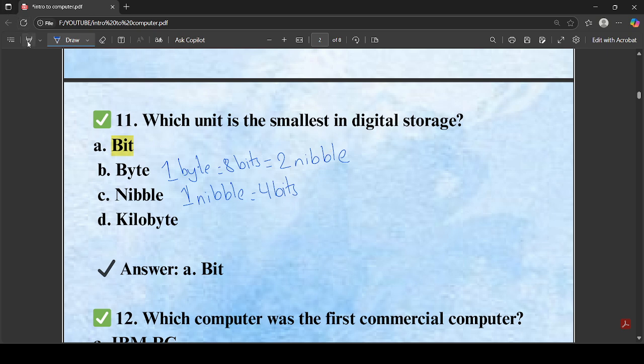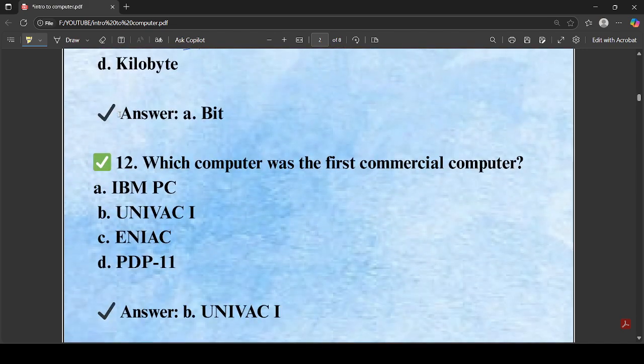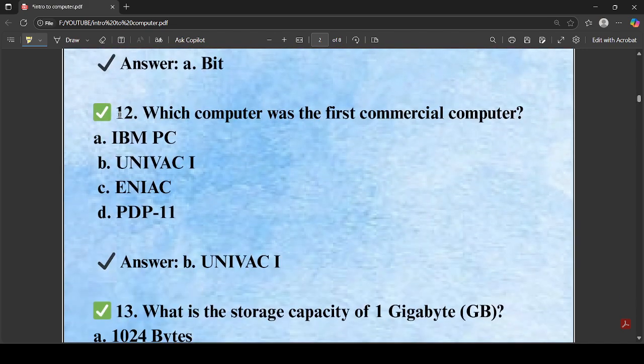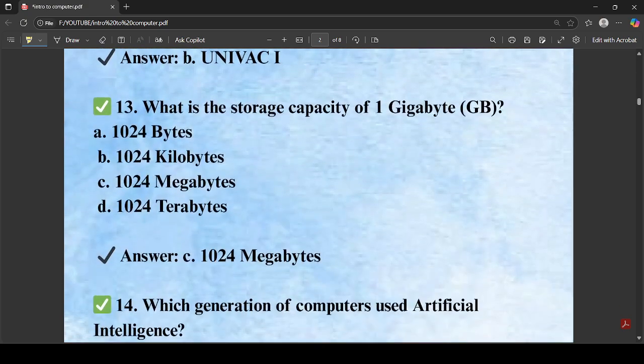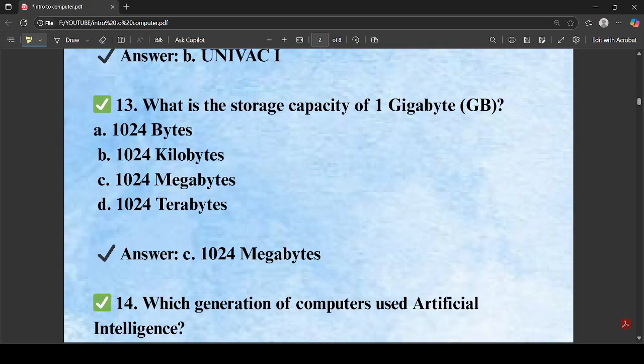So let's move to the another question. Which of the computer was first commercial purpose computer? So the first commercial purpose computer was UNIVAC. And next question, what is the storage capacity of 1 gigabyte? So the storage capacity of 1 gigabyte is 1024 megabytes.